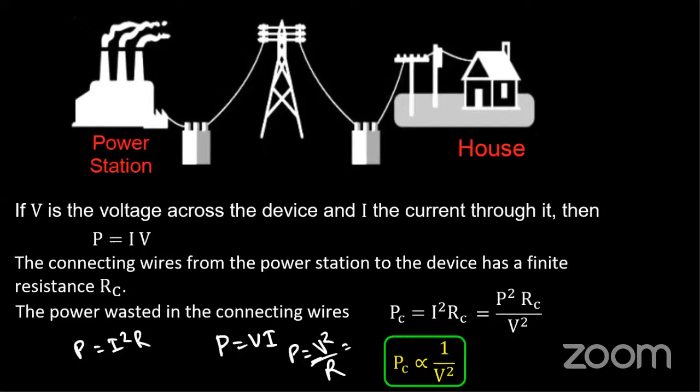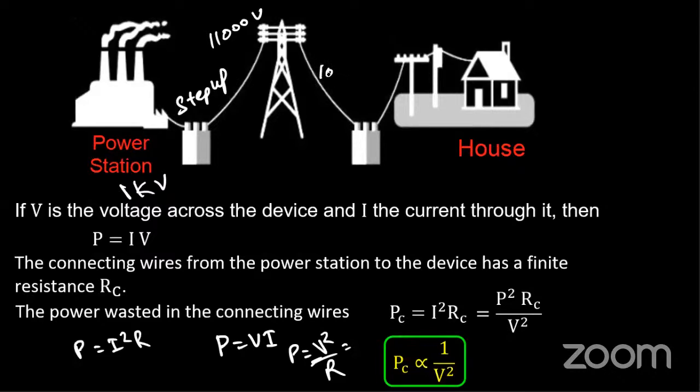If I step up my voltage, say my generation level is somewhere around 1 kV, let me take 1000 volts, I'll step up to 11,000 volts, then transmit.